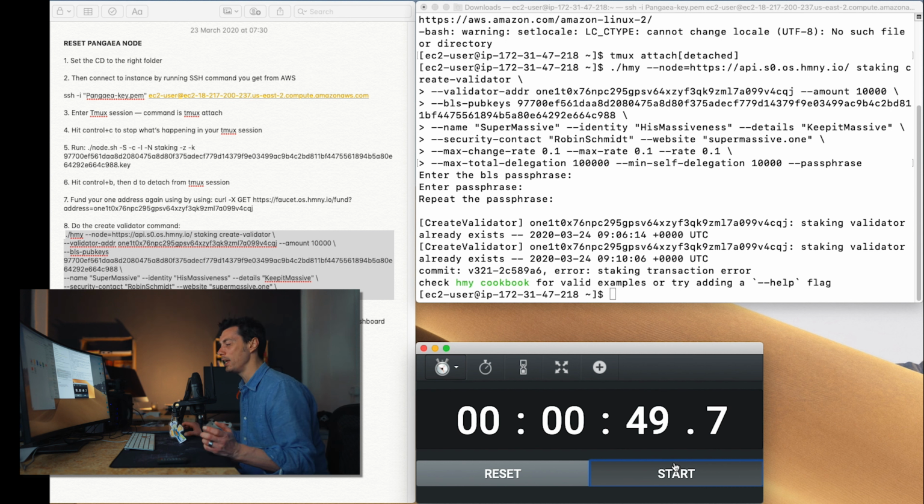I actually think it was more like 48 seconds, but that's less than a minute to restart the node. Now it does say error, staking transaction error. The staking validator already exists, but that's because my staking validator already exists. But everything else, if you're restarting on a hard restart, less than a minute. Boom!